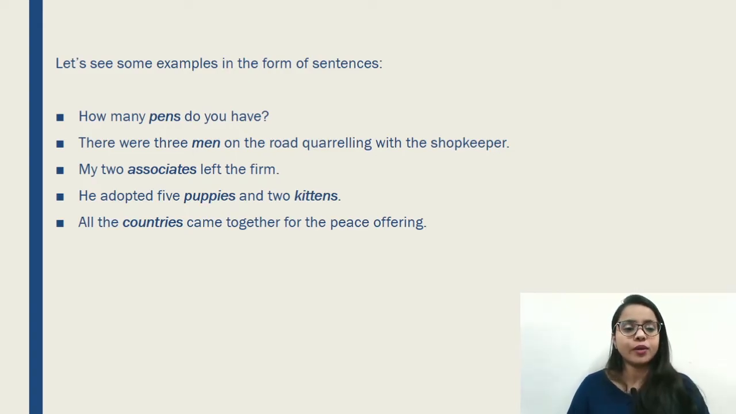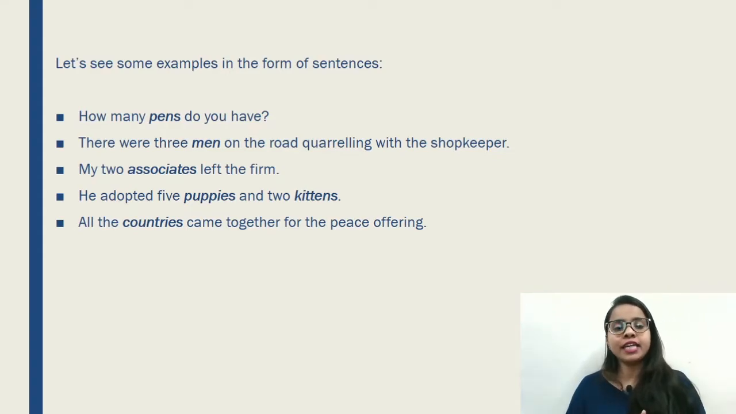All right, next one. There were 3 men on the road quarreling with the shopkeeper. Okay, now there were 3 men. Now men, we are not using s over here. Now this is a different kind of concept about singular and plural. I will definitely explain this to you in detail in some other video, how to make the singular words plurals, how to use s or ies, or why we are not using s over here. We will take that in another video. All right, let's continue with this one.